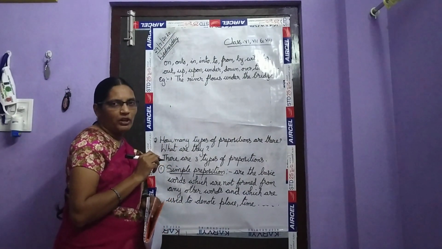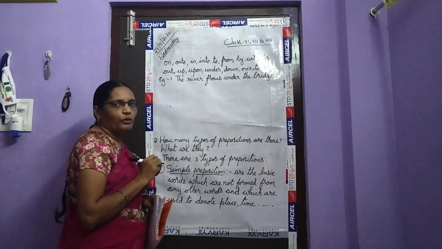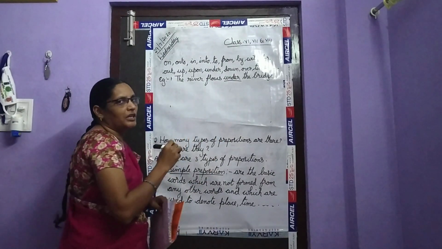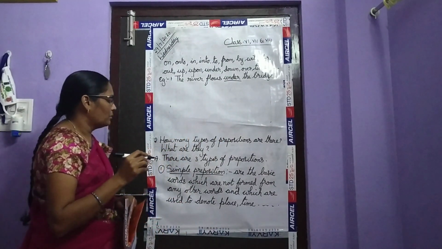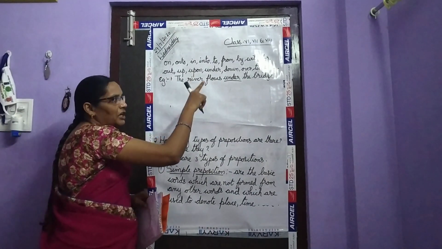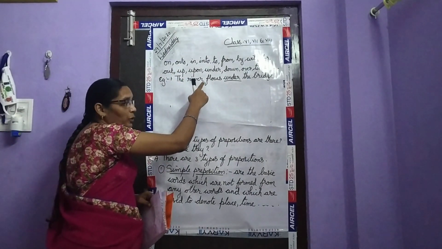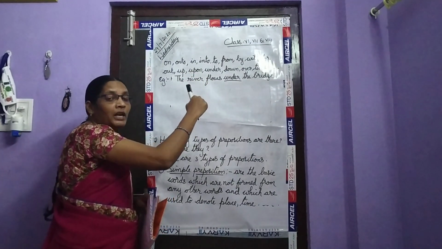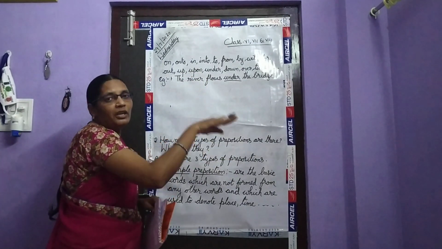Where is the river flowing, children? It is flowing under the bridge. It is not found by any other, but it is showing the positional, the place where the river is flowing. Where the river is flowing, it is flowing under the bridge.